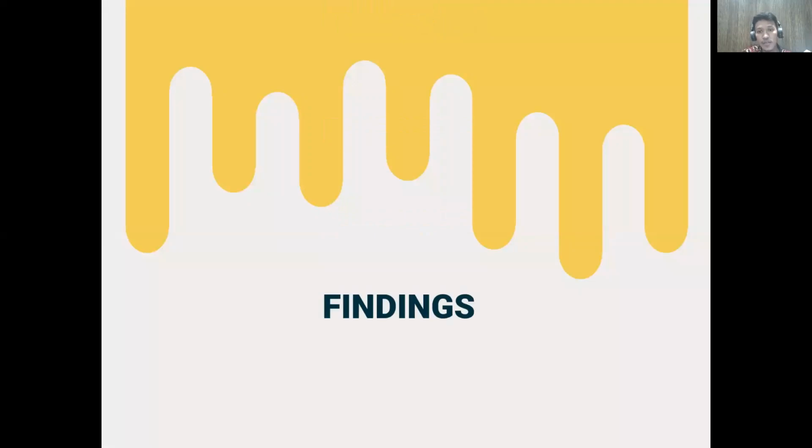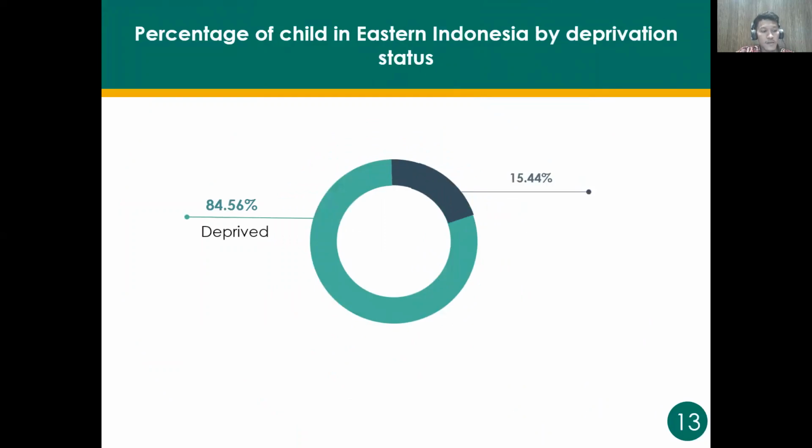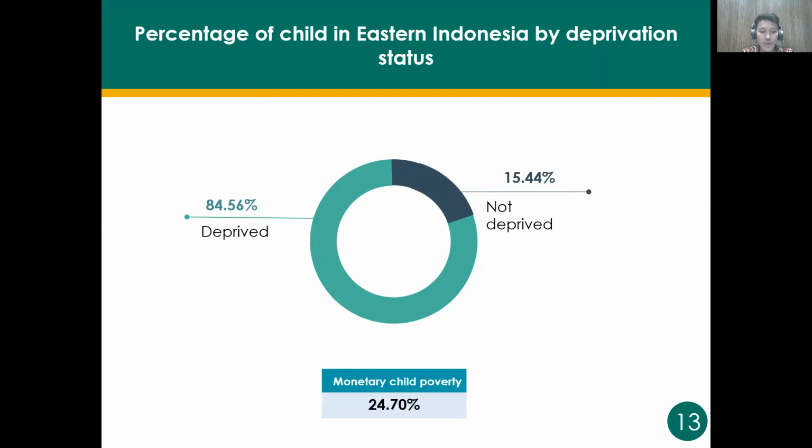The findings of this research: the number of deprived children in Eastern Indonesia is much higher than the number of children who are not deprived. 84.56%, more than 8 in 10 children, are deprived in Eastern Indonesia. This figure is also much higher than the monetary child poverty rate of 24.7%.